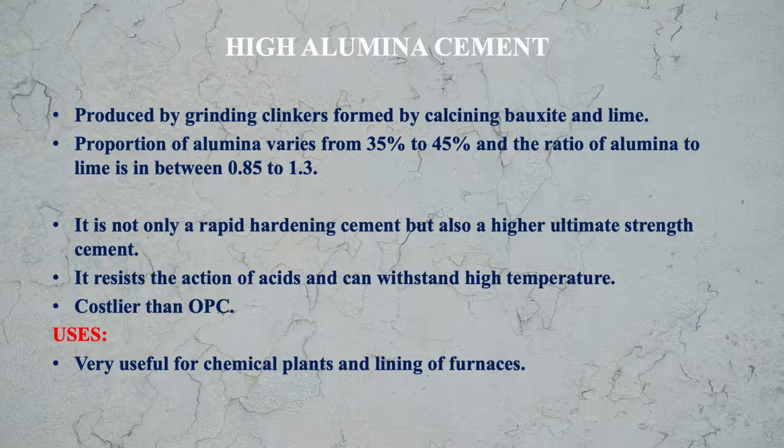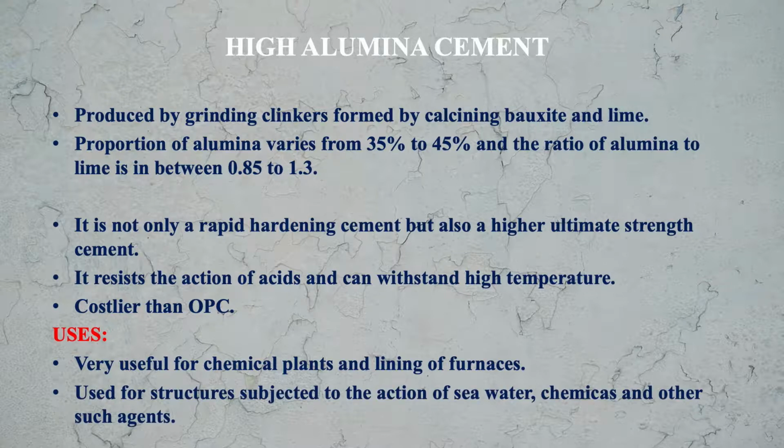So this cement can be used in such situations. High alumina cement is also used for structures subjected to the action of seawater, chemicals and other such agents. Seawater, as you know, has a lot of chemicals, so this cement can work well there.